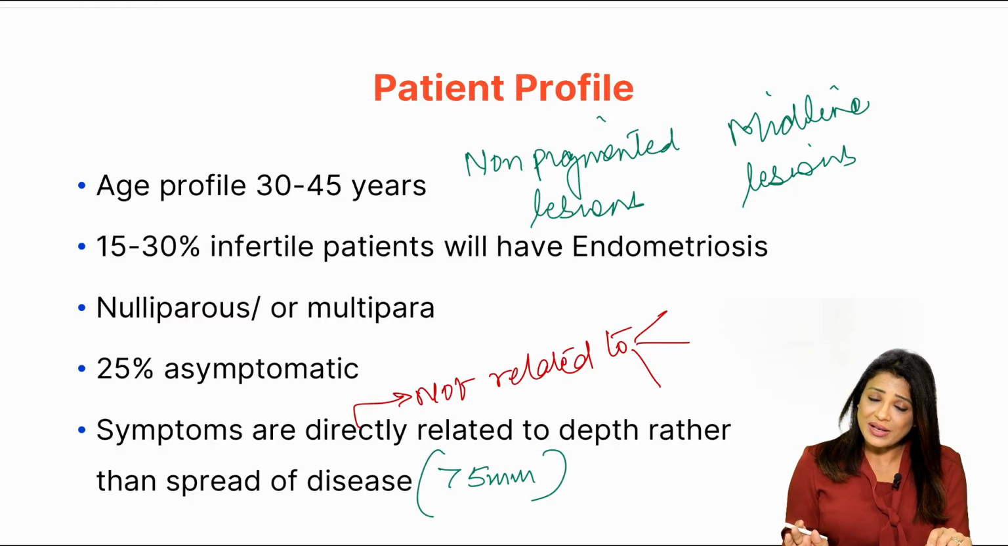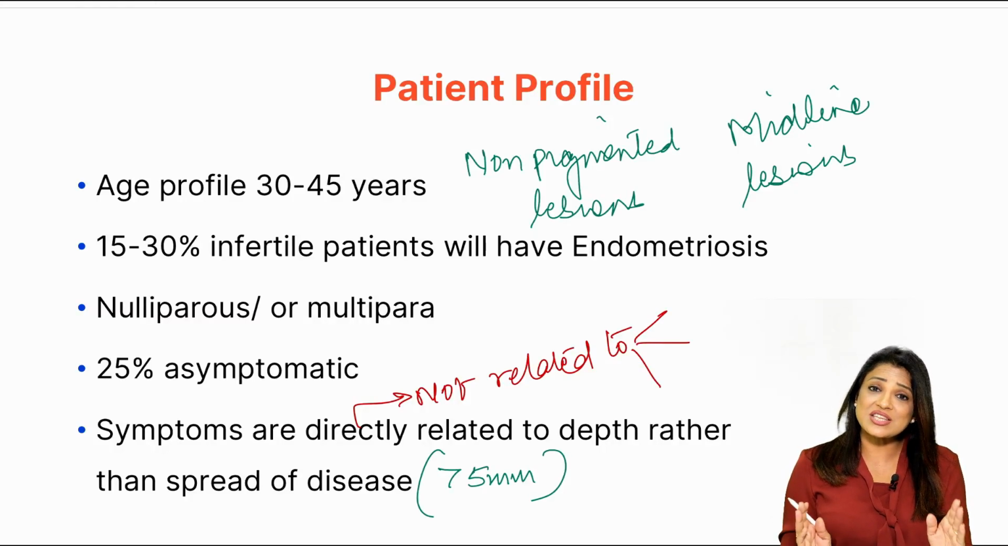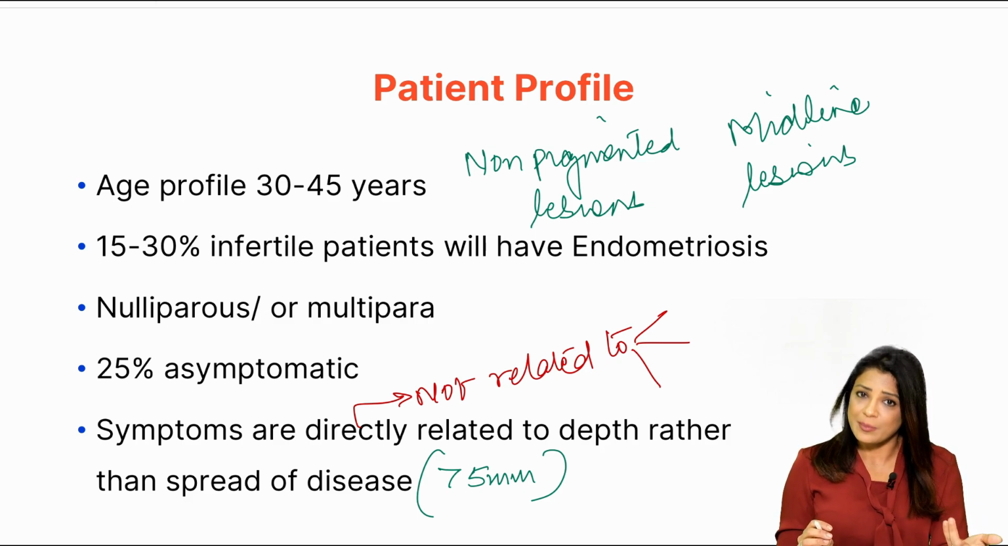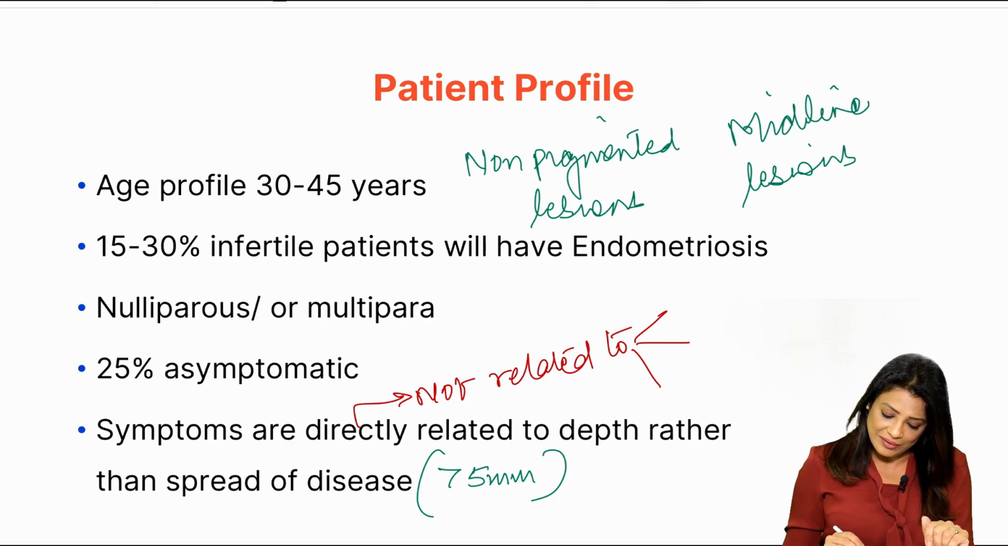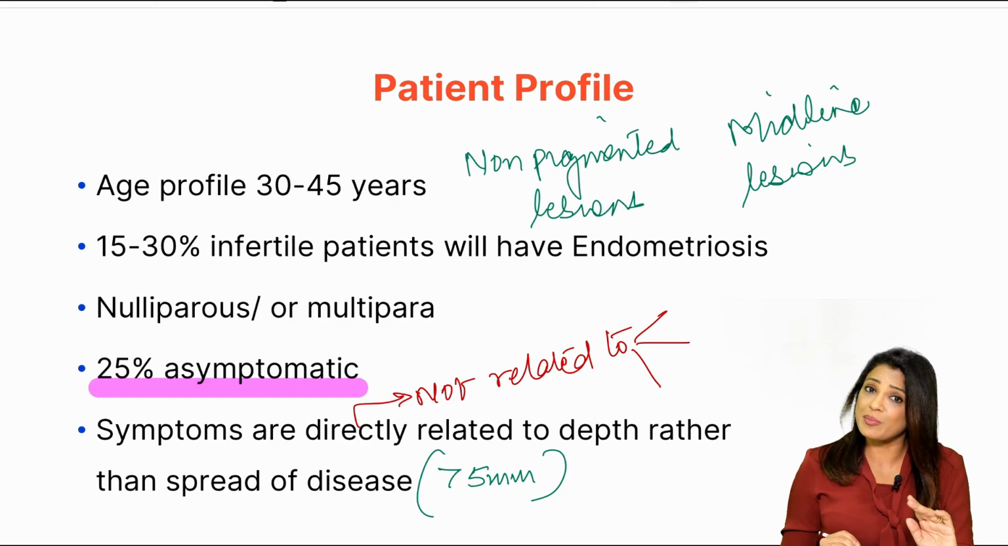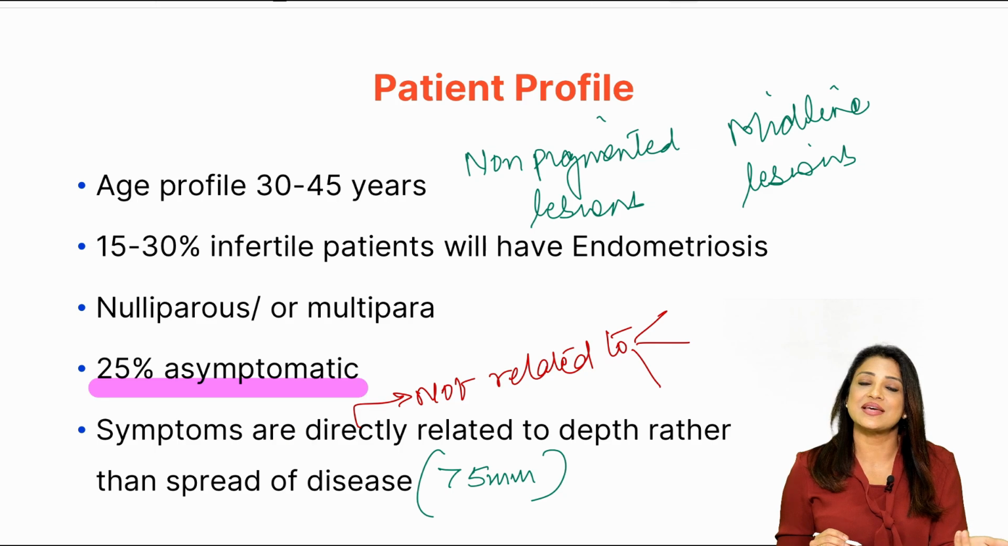What is the patient profile? We know that in endometriosis, in 25% of cases, patients will actually have no symptoms. Endometriosis is definitely a reproductive age group problem. It will definitely present in the reproductive age group because it is a hyperestrogenic condition. Okay, so 25% will have no symptoms at all. They will be asymptomatic, just like adenomyosis.